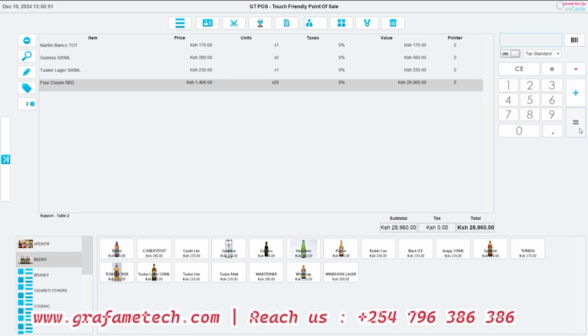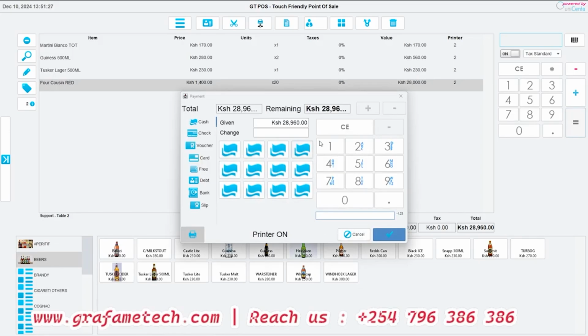The next thing we'll do is press the equal sign. You have your total here. If you have set taxes, they will also be calculated here. Now the system gives you an option of setting it to be VAT inclusive or exclusive. So if you want it at 0, then you file your returns in your own other way, or your taxes on a separate platform. If you have an accountant, you can still do that on the same system. All right, so we press the equal sign.